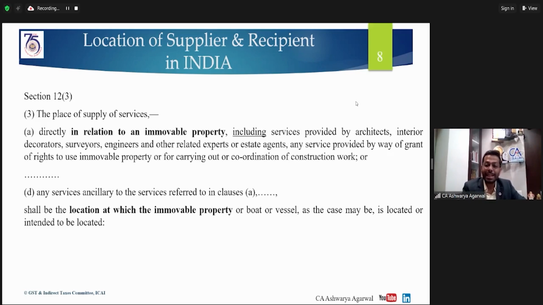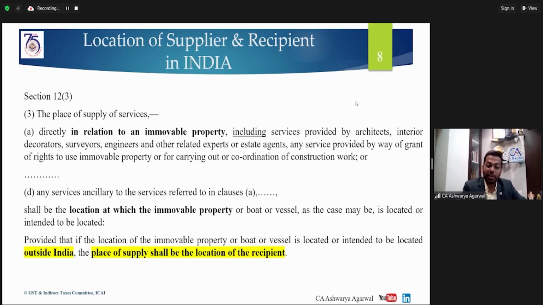Very important. You can see that there is no reference to the location of the recipient as it was in section 12 subsection 2. Because if there is a normal supply of service, in that case the location of the recipient becomes the place of supply. But in the case of a service which is directly in relation to an immovable property, the place of supply will be the location at which the immovable property is located. This is very important, and the point should be noted and verified in the case of every contract of your client.